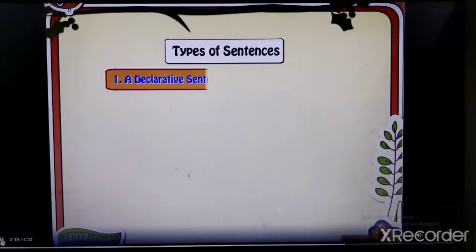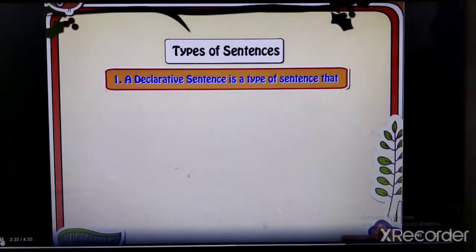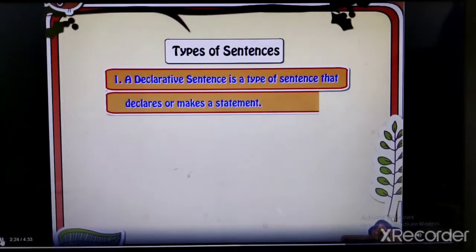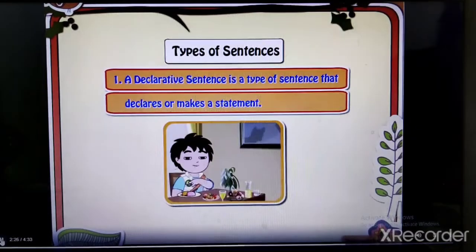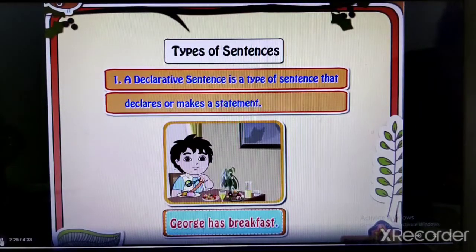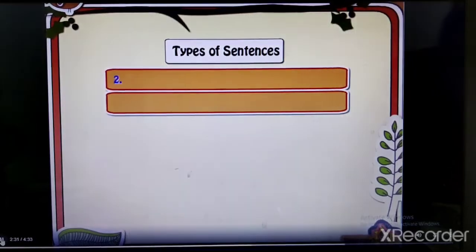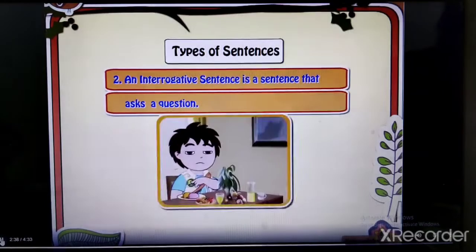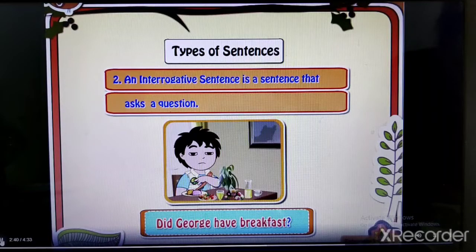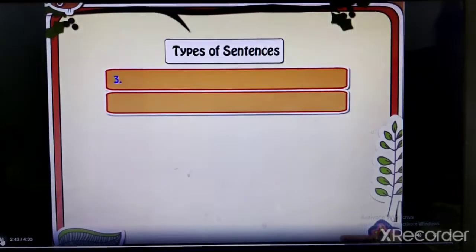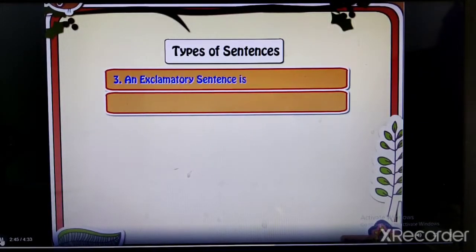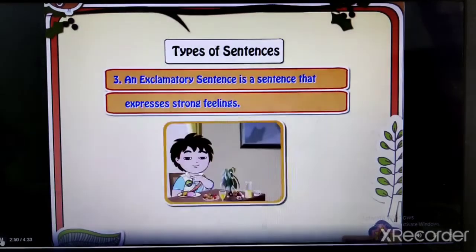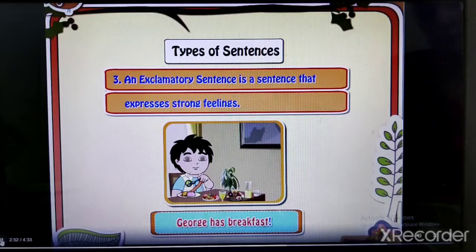1. A declarative sentence is a type of sentence that declares or makes a statement. Example: George has breakfast. 2. An interrogative sentence is a sentence that asks a question. Example: Did George have breakfast? 3. An exclamatory sentence is a sentence that expresses strong feelings. Example: George has breakfast!